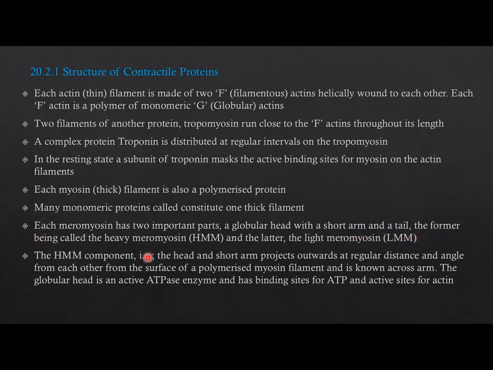The HMM component, that is the head and short arm, projects at regular distances and angles from each other from the surface of a polymerized myosin filament and is known as a cross-arm. The globular head is an active ATPase enzyme and has binding sites for ATP and active sites for actin.